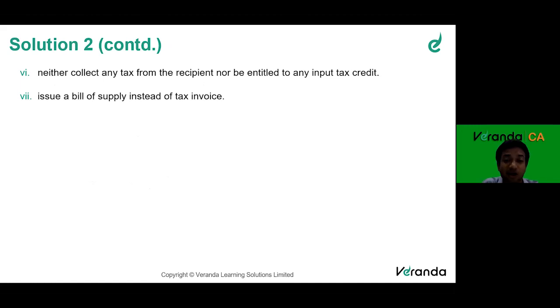Further, I cannot collect any tax from the customer, nor can I claim any input tax credit. If I'm under the composition scheme, I can neither charge tax to my customer nor claim input tax credit, and I should not issue any normal tax invoice. On all transactions, I should issue only a bill of supply as per the invoicing rules, section 31, right? Normal supplies, we generally issue a tax invoice, but in case of exempt supplies or the composition scheme, we issue a bill of supply only.